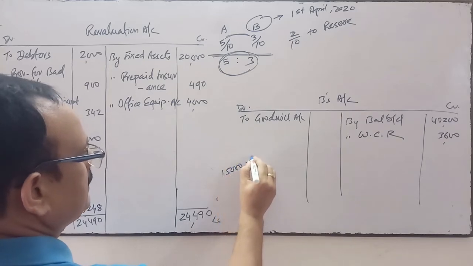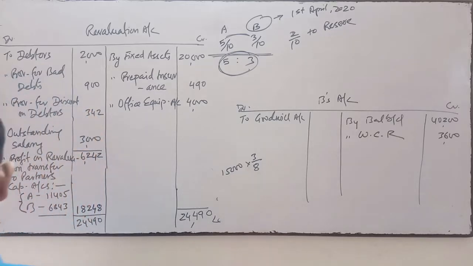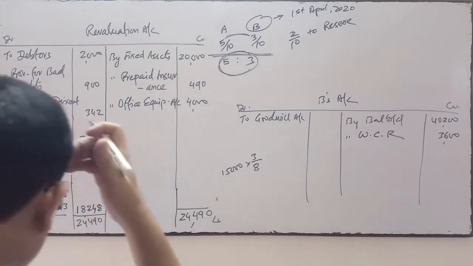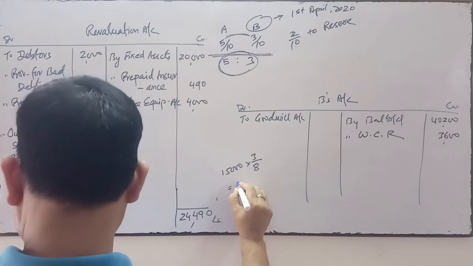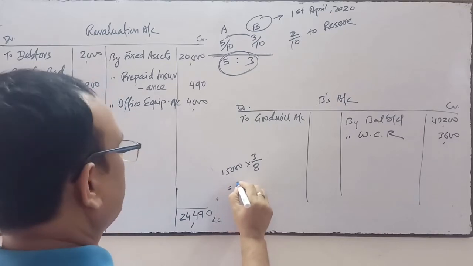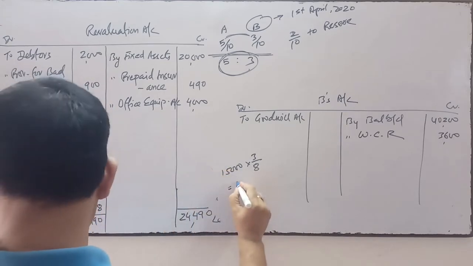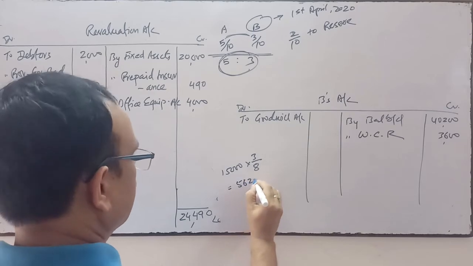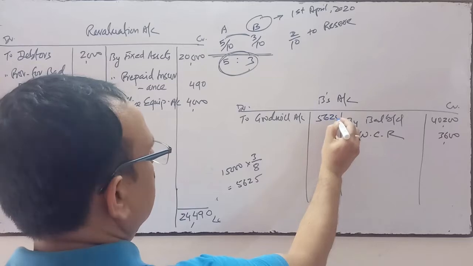B's share, 3 by 8, comes to 5,625. This will be written off.